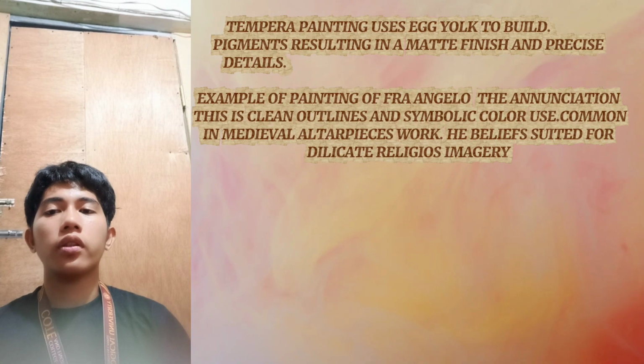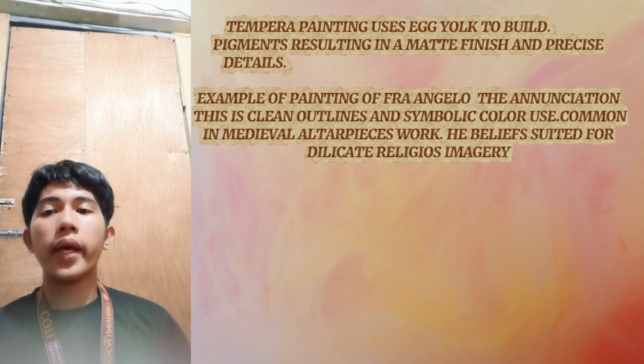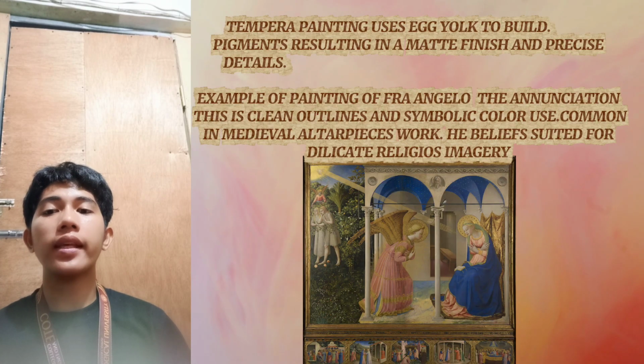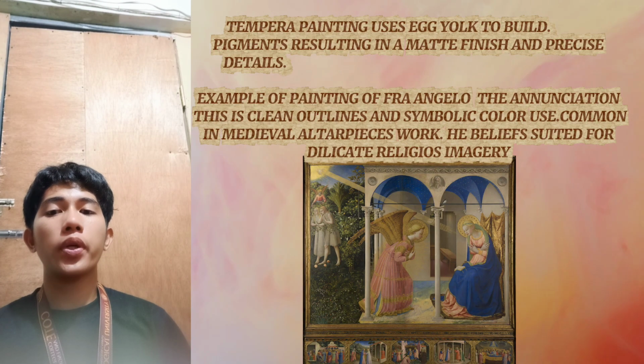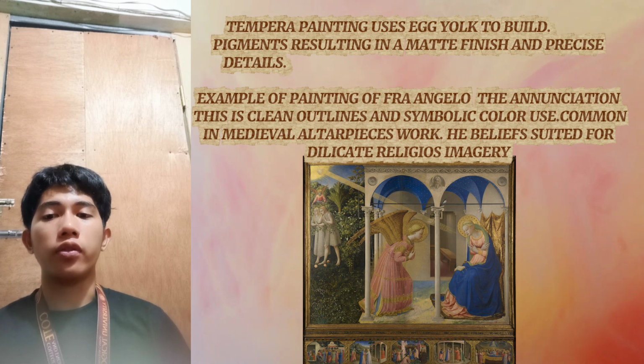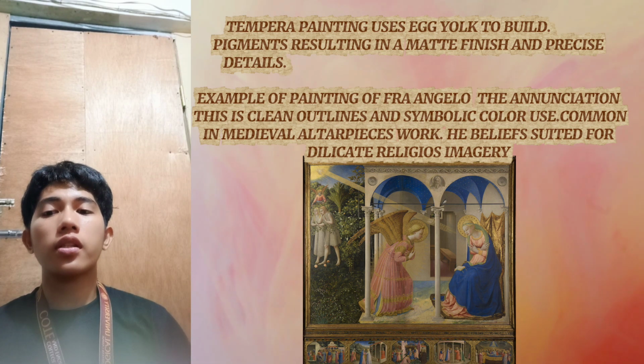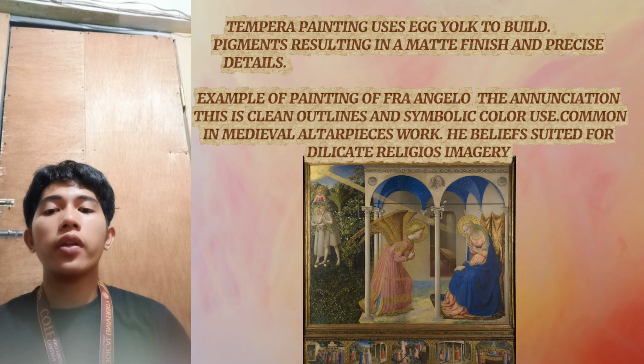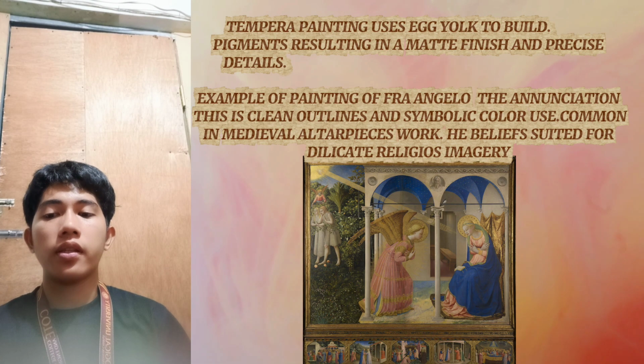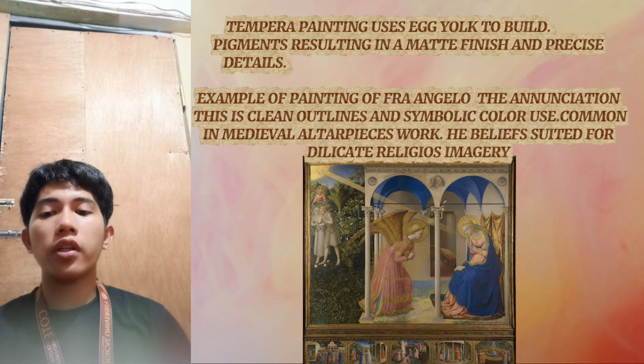Tempera painting uses egg yolk to bind pigments, resulting in a matte finish and precise details. An example of this is the painting of Fra Angelico, the Annunciation. This has clean outlines and symbolic color use, common in medieval altarpieces and early Renaissance work. He believed it was suited to delicate religious imagery.